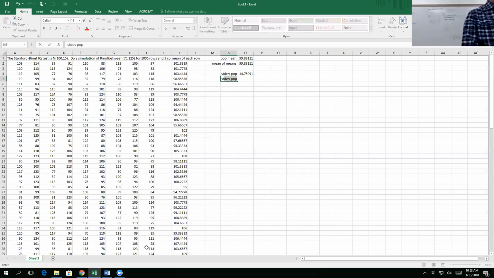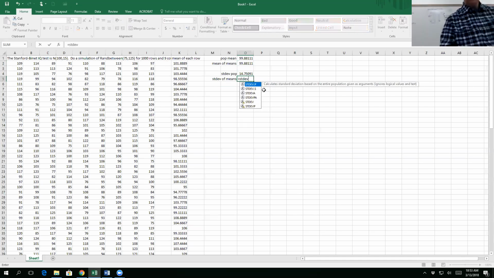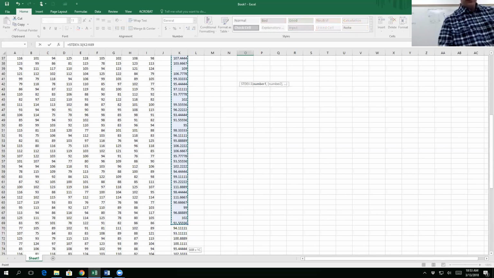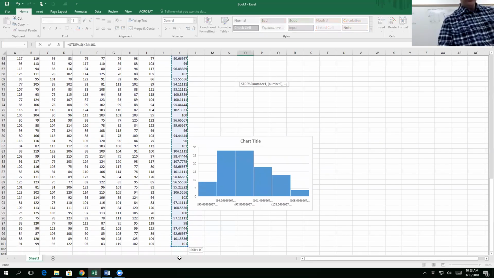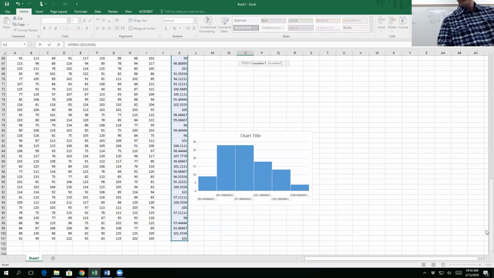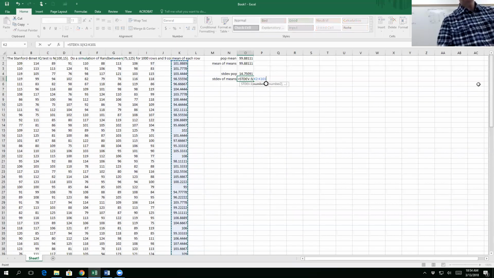Now I'm going to do the standard deviation of my means. So standard deviation, these are samples, right? So of my samples, now my question is, before I press enter, do you think it will be the same or will it be different than the 14.75 that I got?